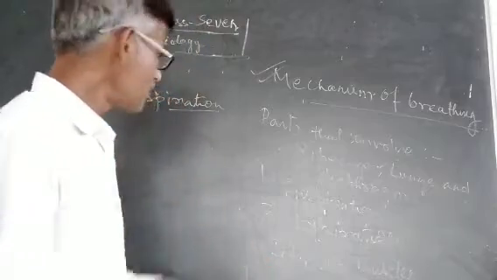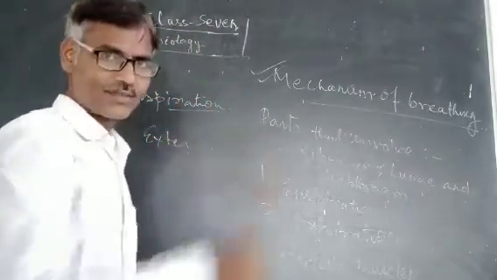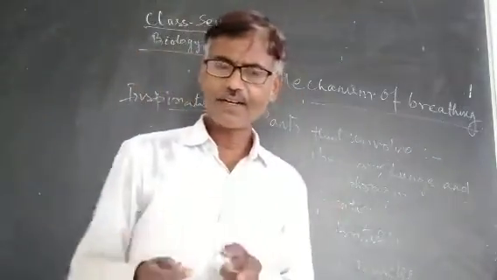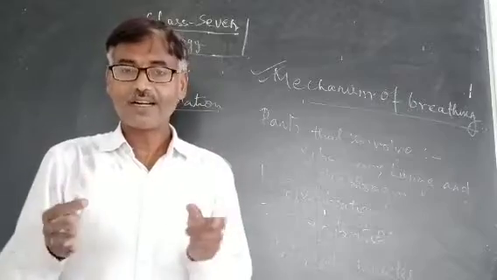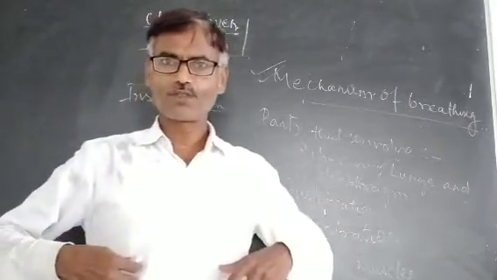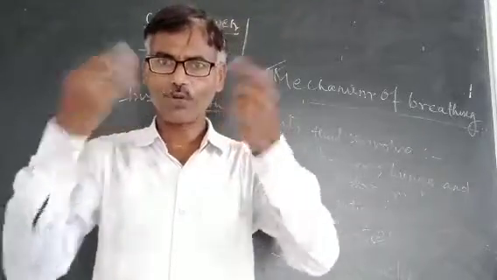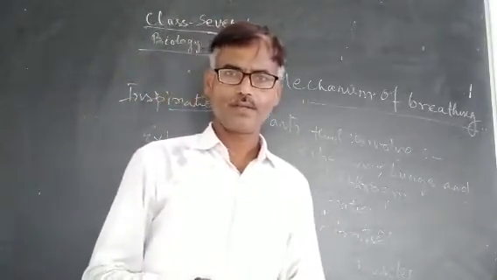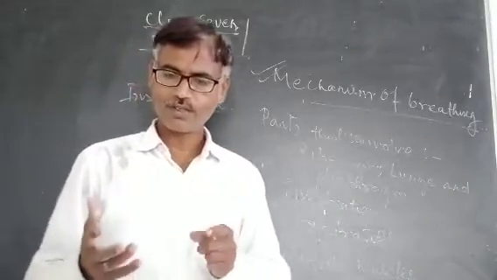During inspiration, the external intercostal muscles contract and the internal intercostal muscles relax. As a result, our rib cage moves upward and outwards, up and out.